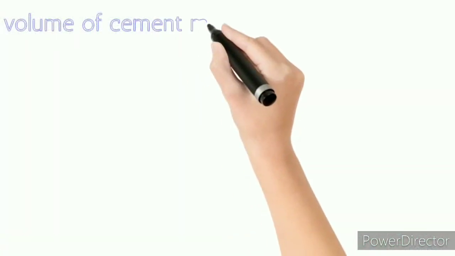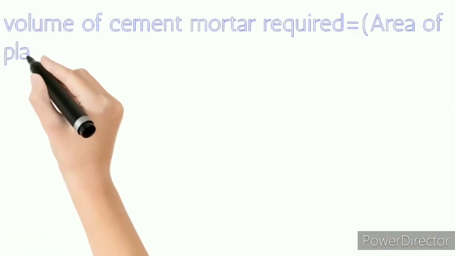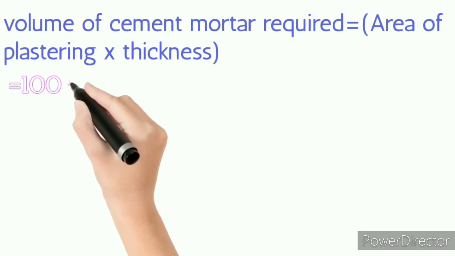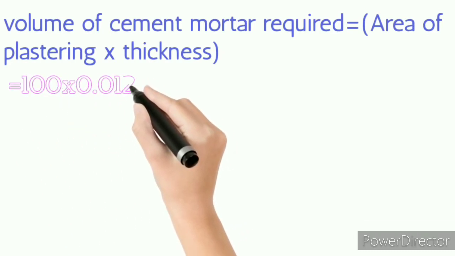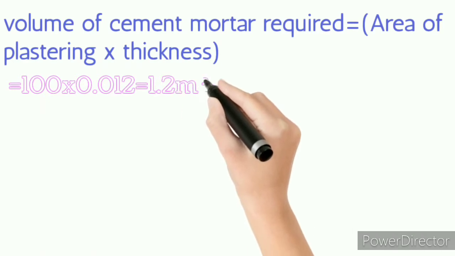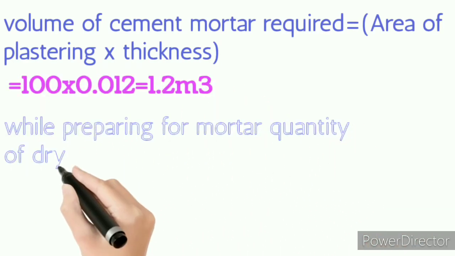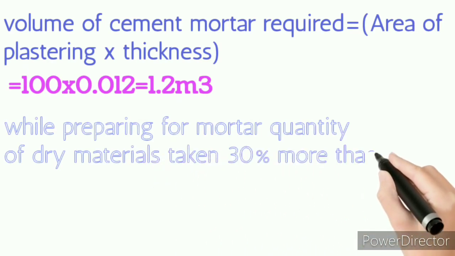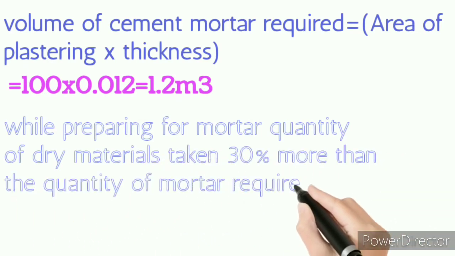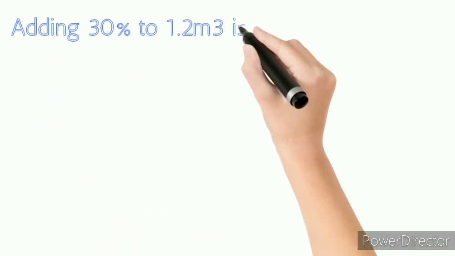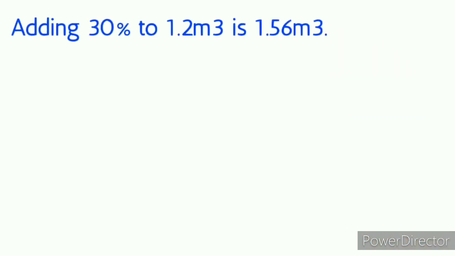Volume of cement mortar required equals area of plastering x thickness equals 100 x 0.012 equals 1.2 cubic meters. While preparing for mortar, quantity of dry materials taken is 30% more than the quantity of mortar required. Adding 30% to 1.2 cubic meters is 1.56 cubic meters.